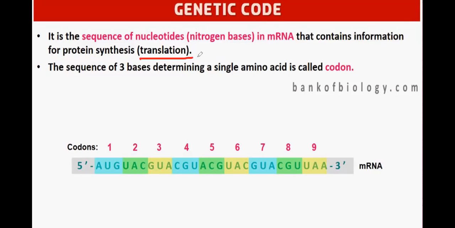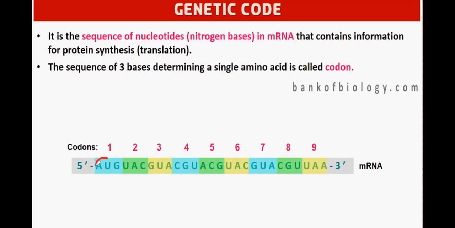That is called translation. The sequence of three bases, say 1, 2, and 3, determining a single amino acid. So these three nitrogenous bases will determine one amino acid. That is called a codon.